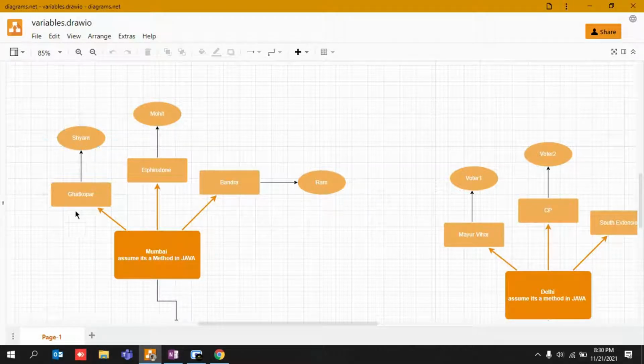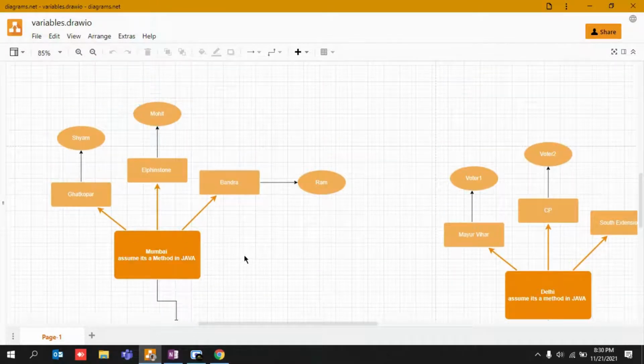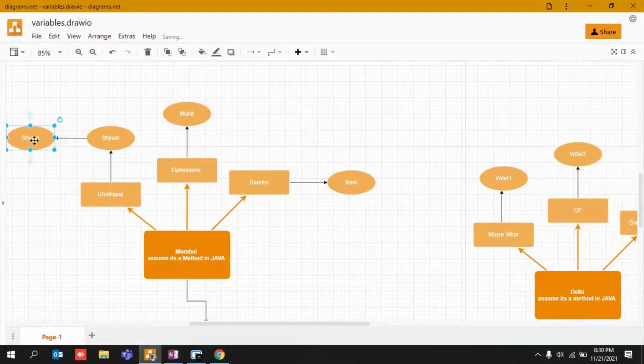I would be needing help of Sham, I would be needing help of Mohit, and these are all the local people. Local people may be anything, right? They might be having a job, they might not be having a job, or any other people that you can think of at this point of time can be a local person who lives in these particular areas. And if I want to win the election in Mumbai, I need their proper support so that they come out, and they should bring out their own friends.